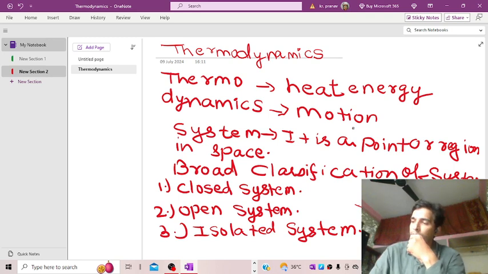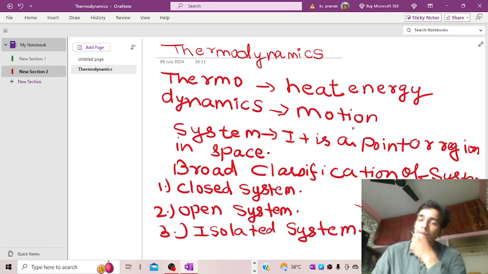So whenever we are taking the example of the open system, suppose we are warming a mass of water in a kettle. In that case, we are observing through the mouth of the kettle that the water is converted into steam, it is coming out of the system, and we are observing the heat also. So in the case of an open system, we can say that both energy as well as mass transfer take place.